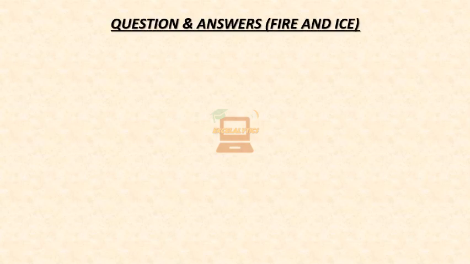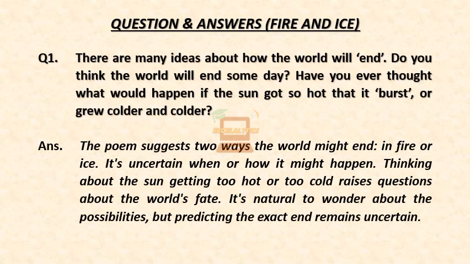Question and answer from Thinking About the Poem section. Question 1. There are many ideas about how the world will end. Do you think the world will end someday? Have you ever thought what would happen if the sun got so hot that it burst, or grew colder and colder? Answer. The poem suggests two ways the world might end, in fire or ice.